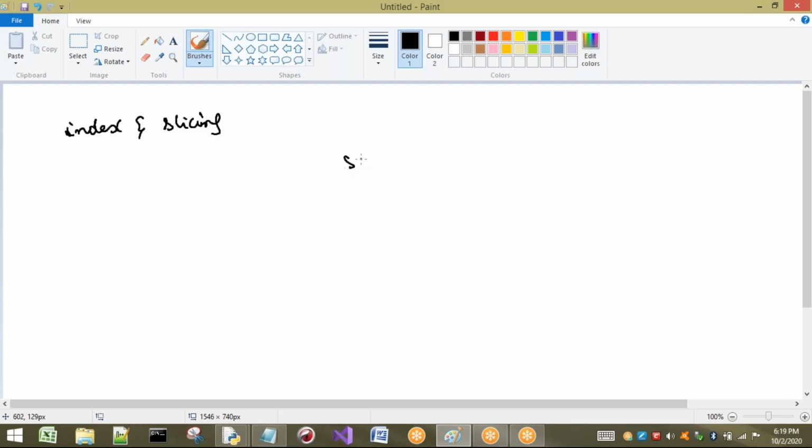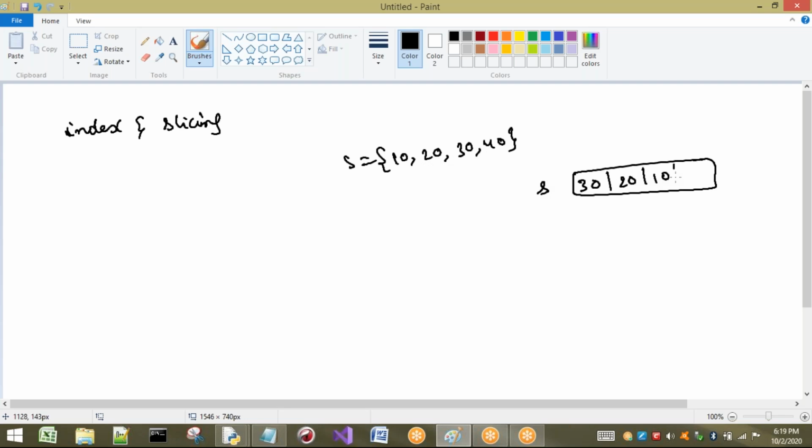Let us take S equal to 10, 20, 30, 40. I don't know internally how it is going to be stored. If it is a list or a tuple, I can understand how it is stored internally, but in the set concept I don't know which element will be first, second, third or fourth. I don't know the indexes.